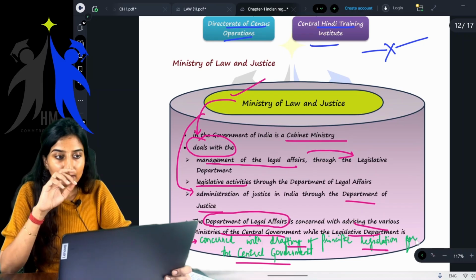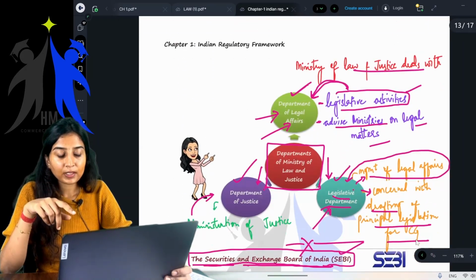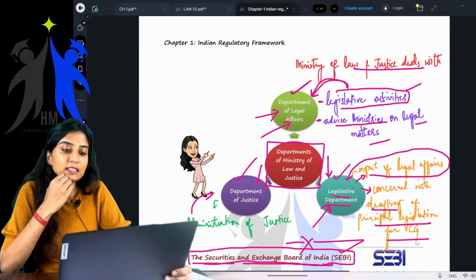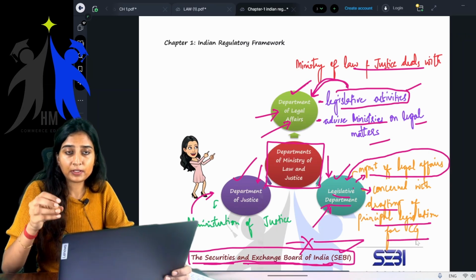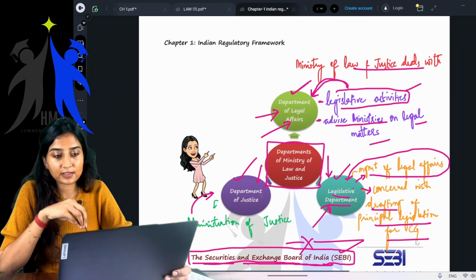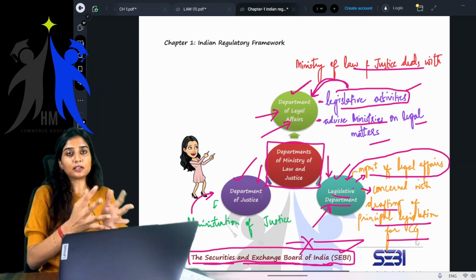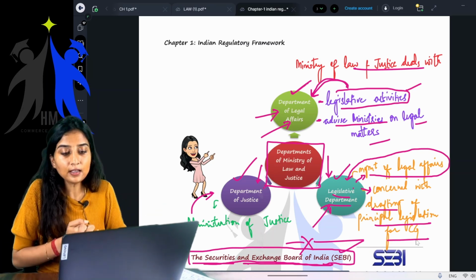Next, Ministry of Law and Justice. What did we study? The Ministry of Law and Justice deals with legislative activities with the help of the Department of Legal Affairs. The Department of Legal Affairs advises the ministries on legal matters.